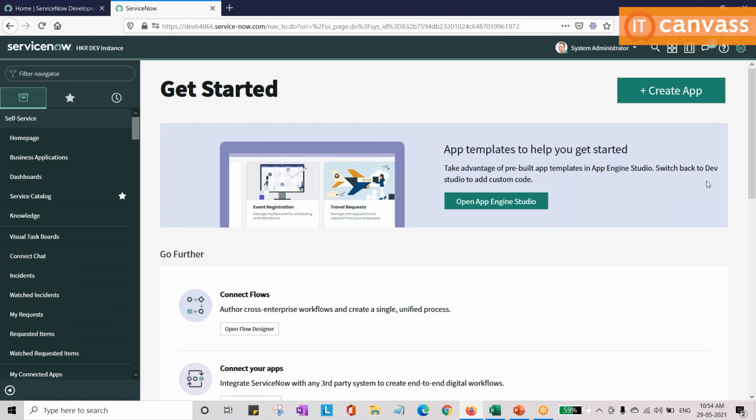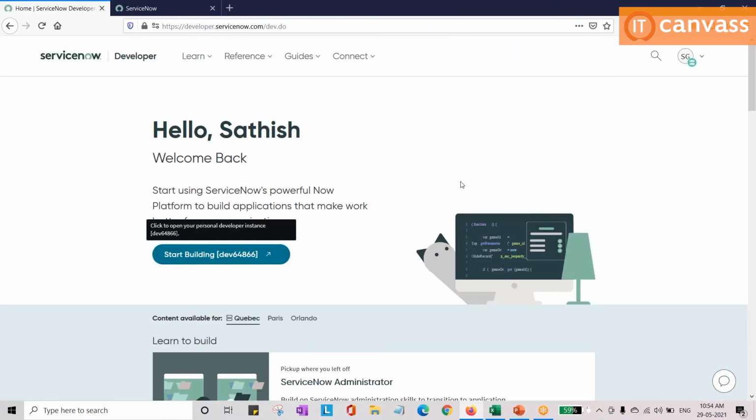And for example, there is a 10 days inactivity, so it will be deactivated if you are not using it for 10 days. Every day it will go into a sleep mode, and you need to wake it up. Once you log into the developer site, it will automatically start waking up your instance. For example, today night I worked on the instance. Tomorrow morning, if I open this, it will be available. If I open it the day after tomorrow, it will be in sleep mode, and I need to wake it up.